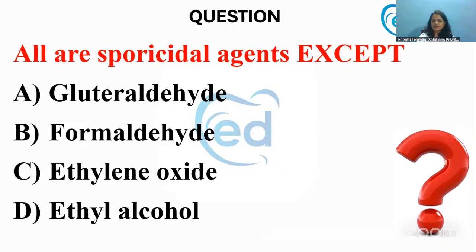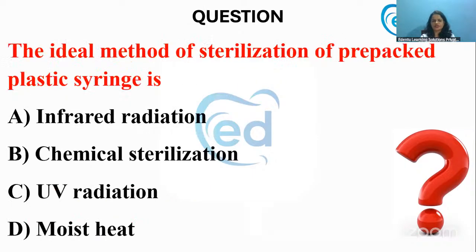But there are chemicals which can be used just for antiseptic and disinfectant purposes only. They are not sporicidal agents. Yes, Dr. Kartika, you are right. It is ethyl alcohol. Ethyl alcohol is not a sporicidal, it is just a skin antiseptic, not a sporicidal agent.